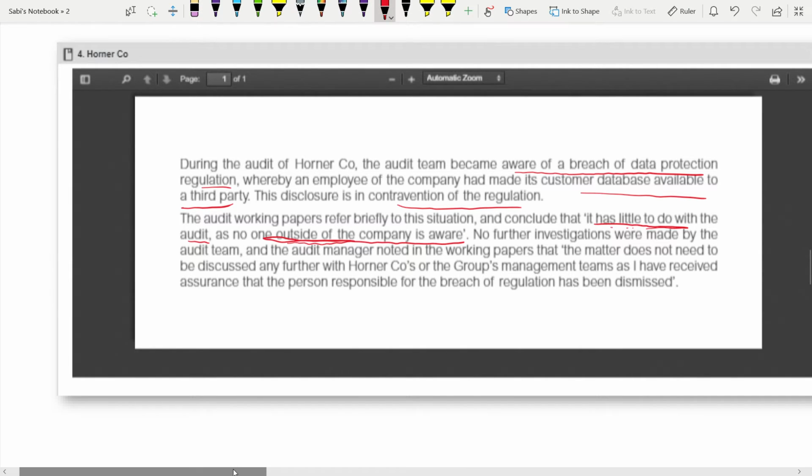No further investigations were made by the audit team, and the audit manager noted in the working papers that the matter does not need to be discussed any further with the company or the group's management team, as I have received assurance that the person responsible for the breach of regulation has been dismissed. You see, so many issues are there you can talk about.